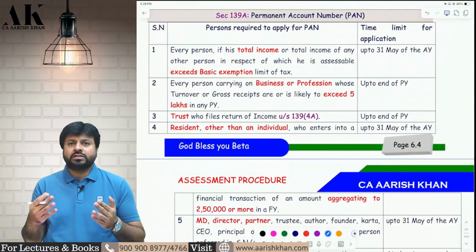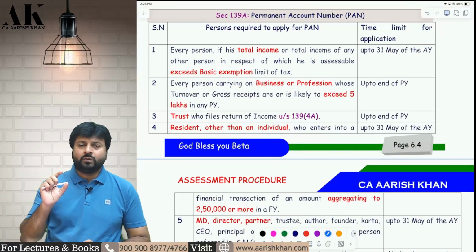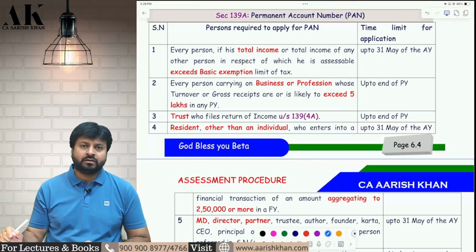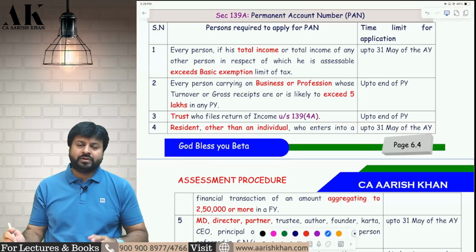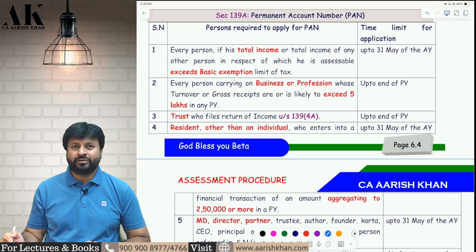Now there are certain procedural points that we need to answer one by one. There are two types of procedural points here. One is with respect to the permanent account number, the PAN number. Second is with respect to the Aadhaar number. And then we are going to link both of them. This is the procedure we are going to learn in the next few pages. So pay attention, all of you. You have to remember a few limits, a few amounts and a few dates over here.